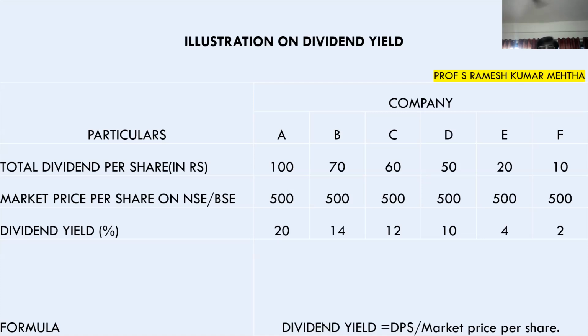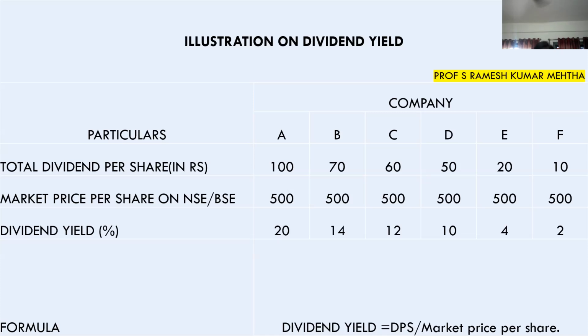Let's look at a small example in front of us. I have got 6 companies. The market price at which I have purchased each share is 500 rupees. I went to the stock market and purchased one share each of company A, B, C, and so on and so forth. Each was purchased at 500 rupees. Now the companies are declaring different dividends at the end of the year. First case it is 100 rupees, second case 70 rupees, third case 60 rupees, fourth case 50 rupees, fifth case 20 rupees, and the last case 10 rupees.